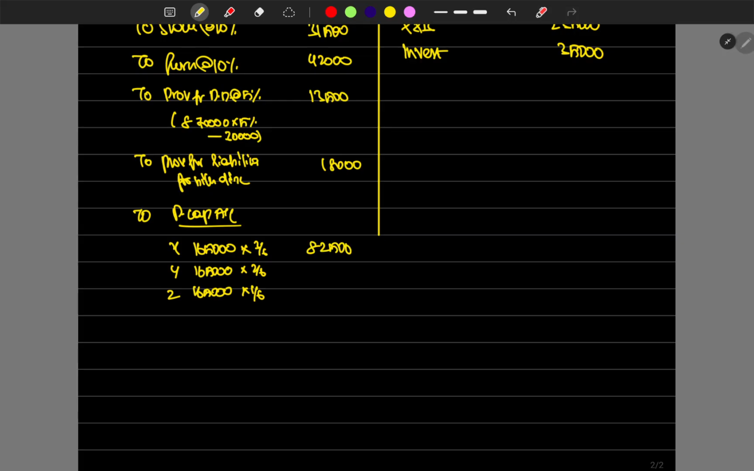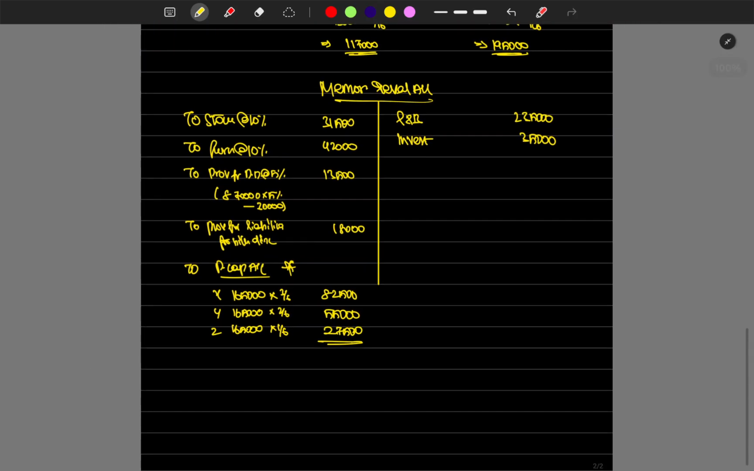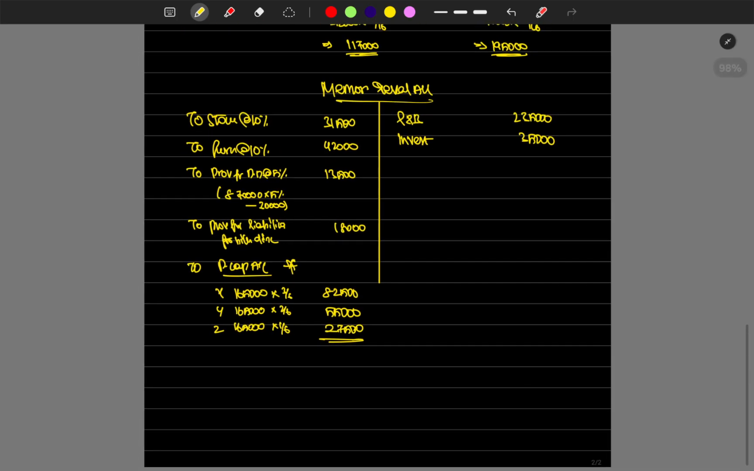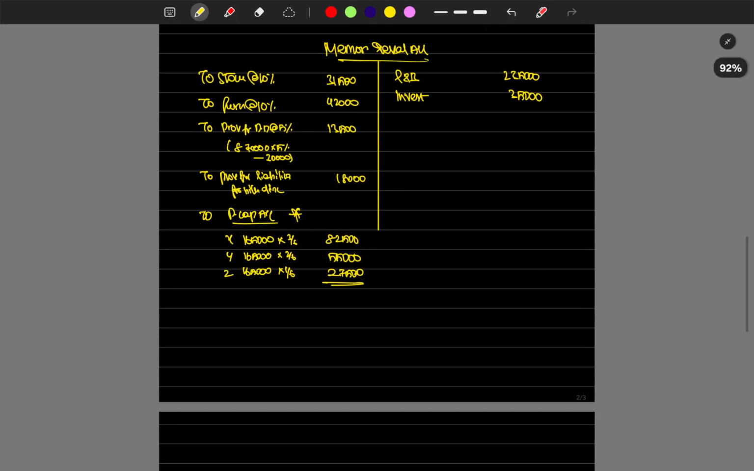Then 55,000. Then 27,500. Right? This is the balancing figure. Okay, right? Then what do we have to do? We have revalued, but we have to reverse exactly to the opposite sides. So we can easily copy paste.